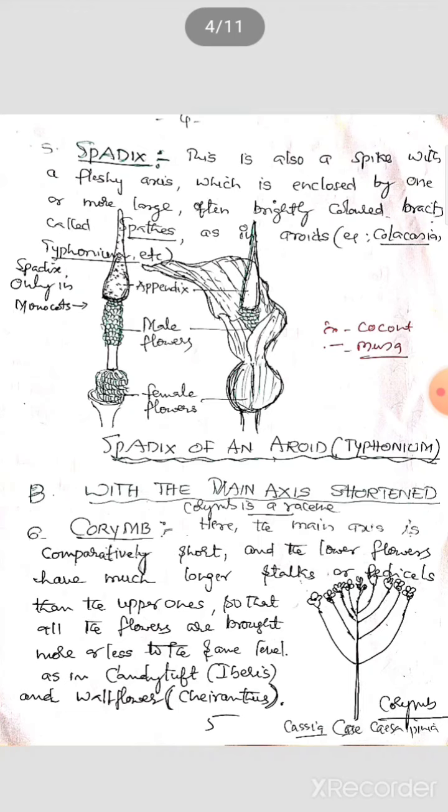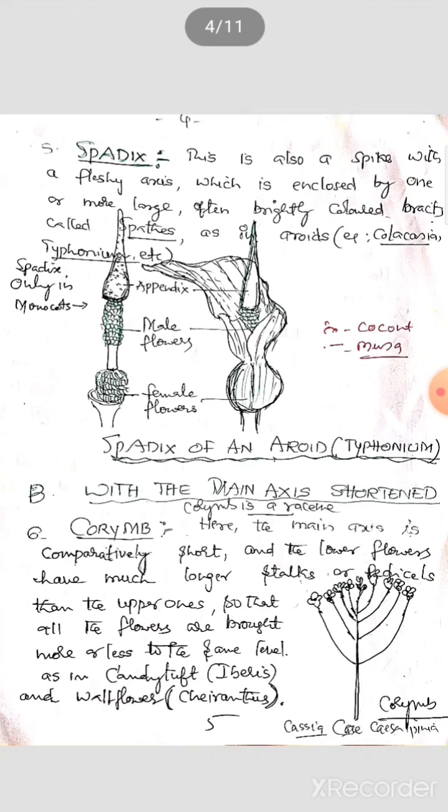Especially you can observe the female flowers are below, male flowers are above, and the appendix is there. This complete axis is a raceme axis, a spadix type in the racemose type, and here male and female flowers are separate, and these are covered by colored bracts. These are called a spathe type. This is also called a spathe inflorescence or spadix type of inflorescence. You can see in the aroid members, commonly called Typhonium, and this is the main axis elongated type.